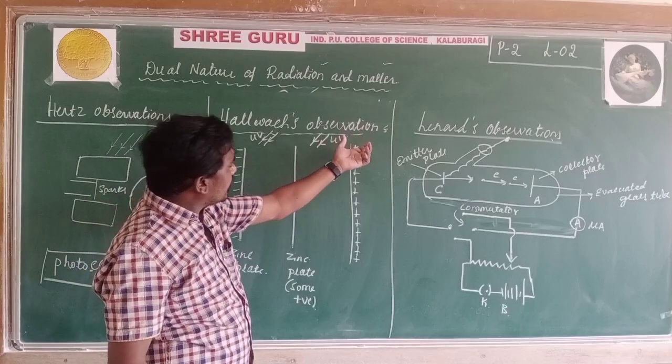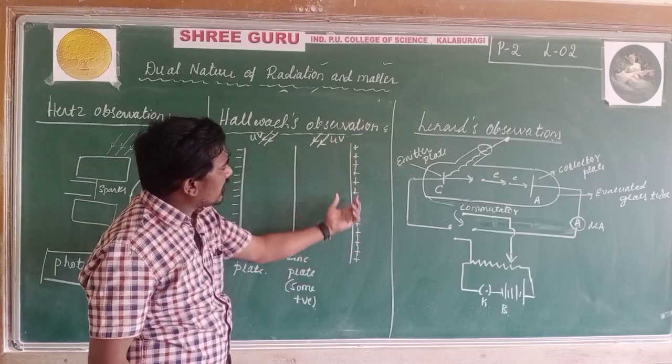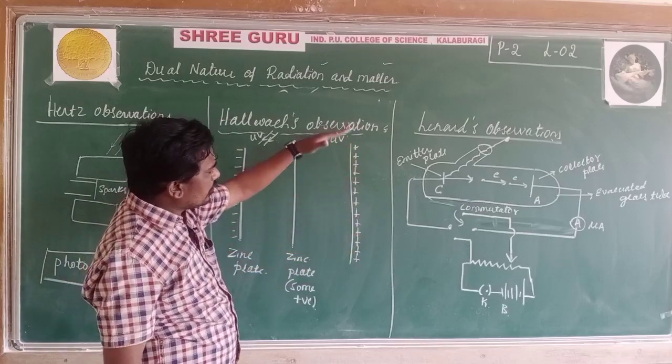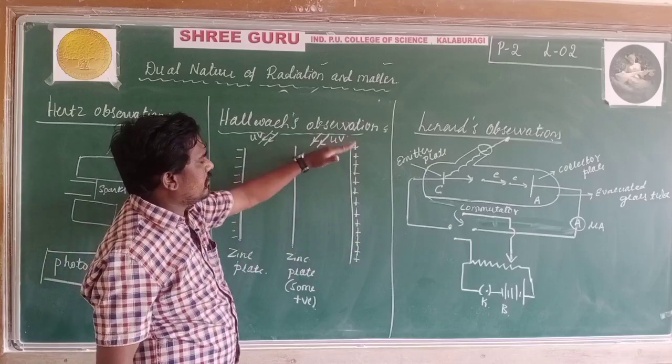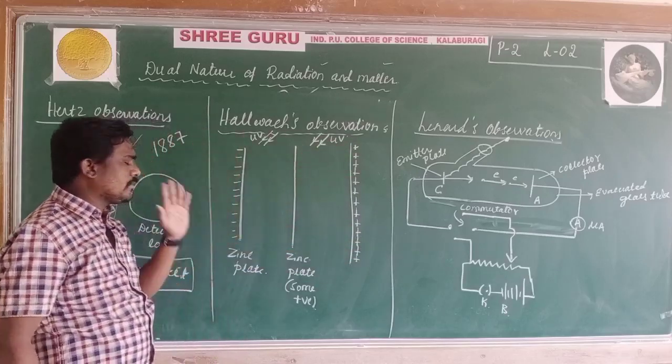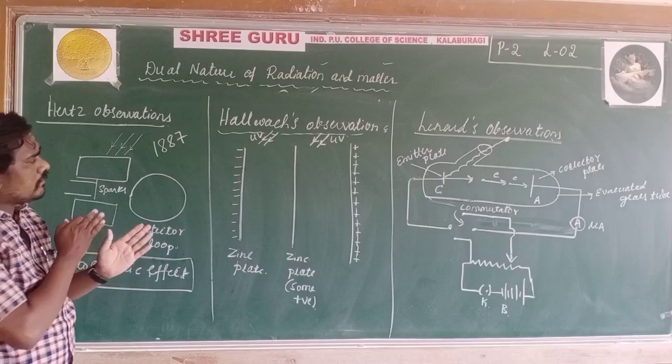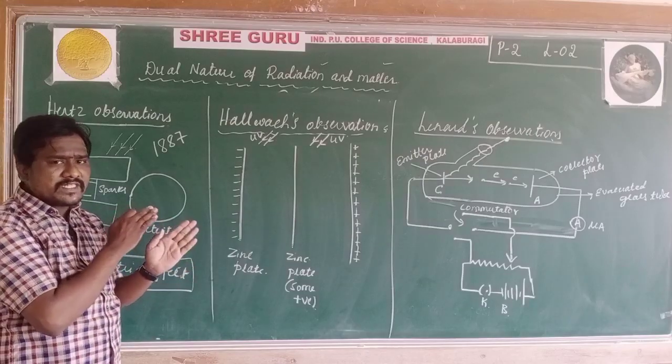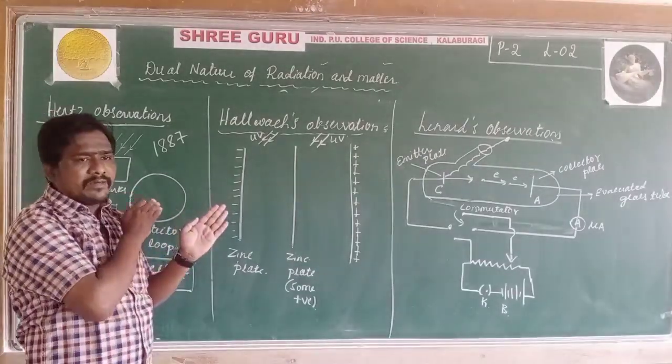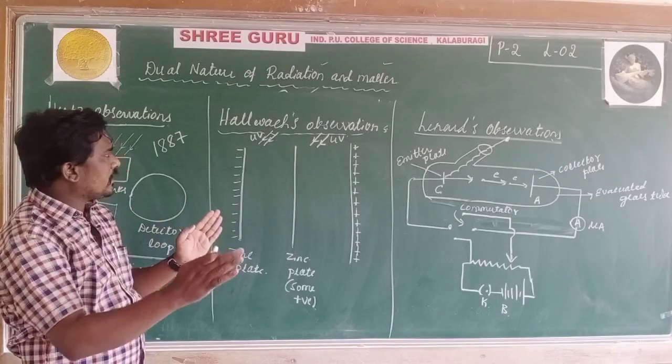Again he illuminated with UV light, and more positive charge developed on that zinc plate, meaning electrons are emitted from the zinc plate.